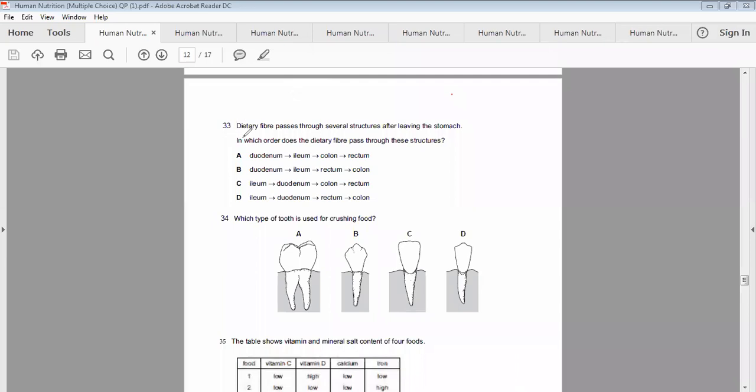Now another MCQ. The dietary fiber passes through several structures after leaving the stomach. In which order does the dietary fiber pass through these structures? A. Duodenum, ileum, colon, rectum. This is the correct option. Duodenum, ileum, rectum, colon. No. Ileum, duodenum, colon, rectum. No. Ileum, duodenum, rectum, and colon. The correct option is A. Duodenum, ileum, colon, and rectum.